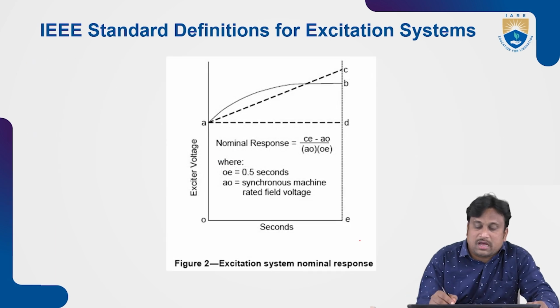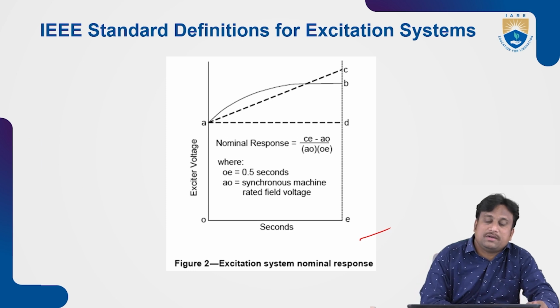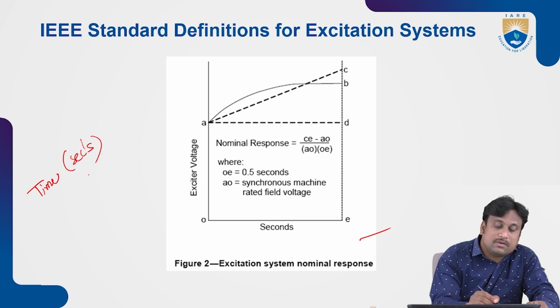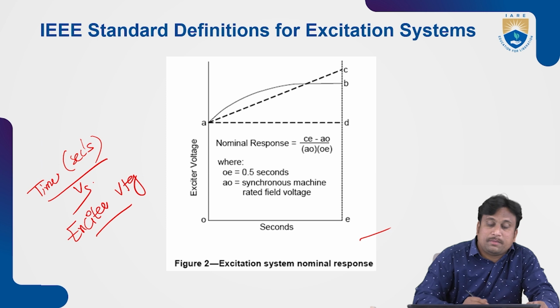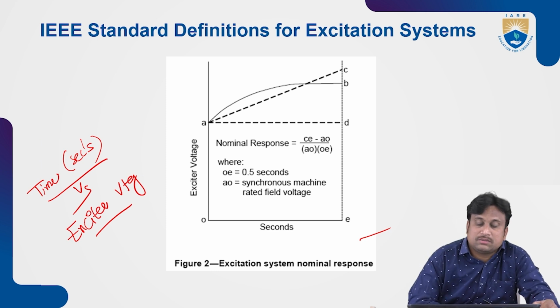So this is the curve representing how the excitation system nominal response is generated. This is drawn with time in seconds versus exciter voltage. This combination may be treated as the excitation system nominal response.